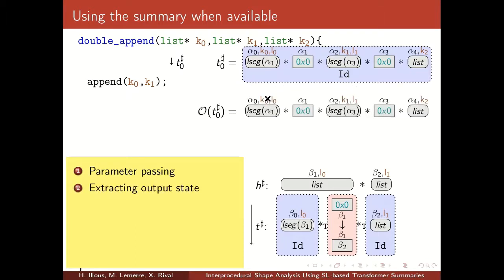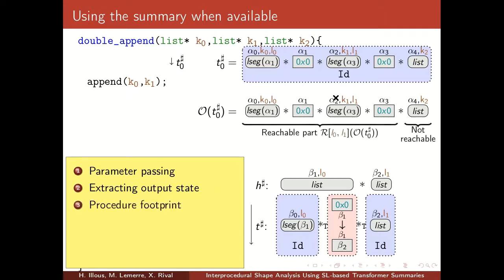Then we extract the output state. In this case, it is rather easy. We just have to remove the ID connective. Then we take the reachable part, the part of the memory which is reachable by append.